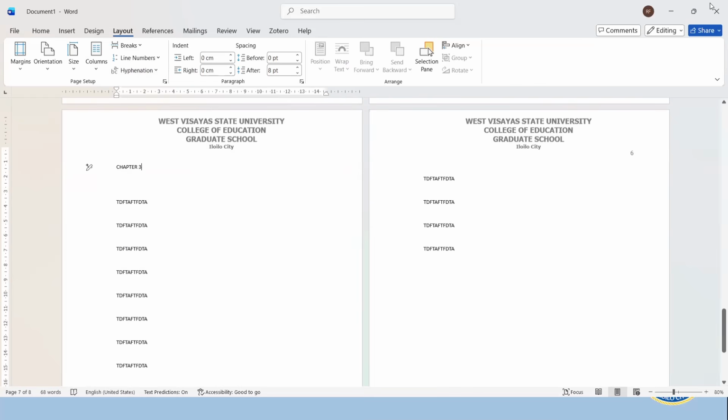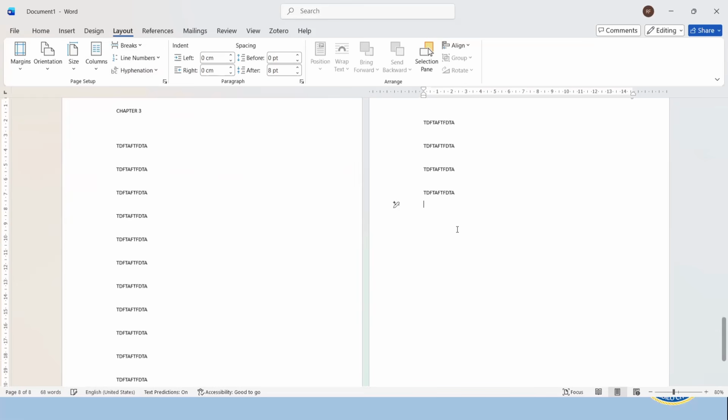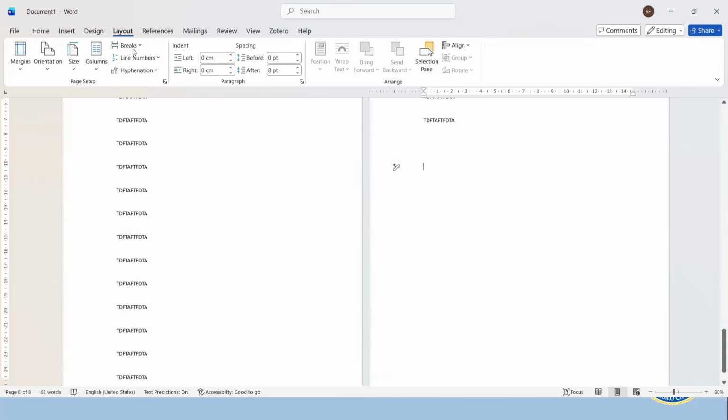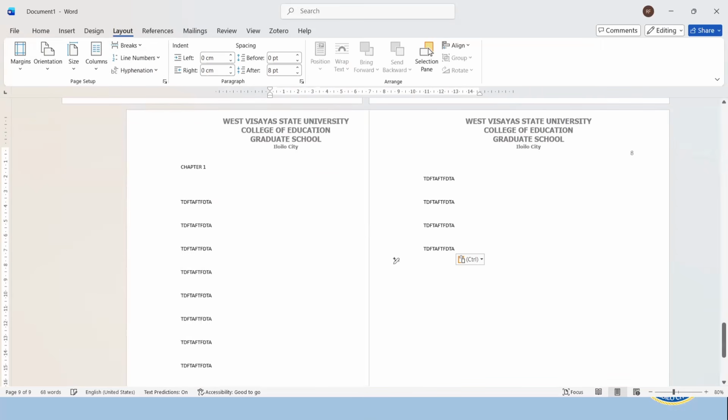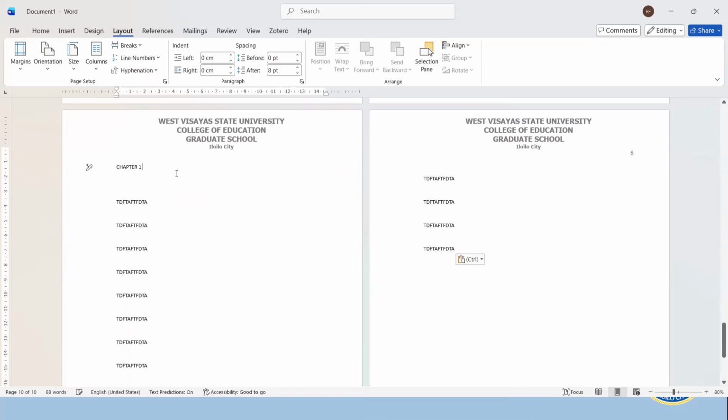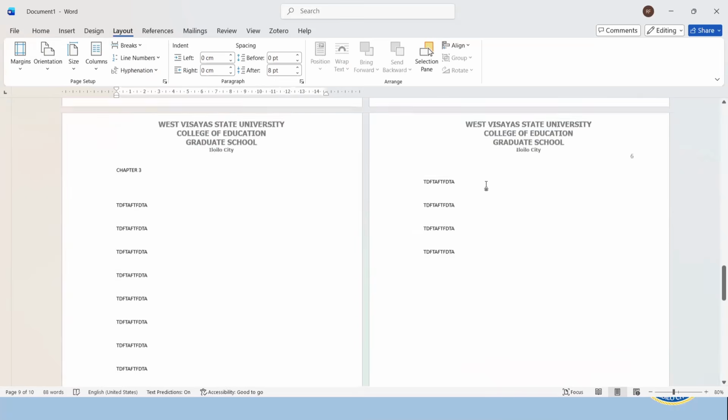I'm just typing some random text for now just to generate the backbone of our file, the paginations. And now, again, let's go to layout, click breaks, next page, and let's prepare the section for fourth chapter, right? Are we in the fourth chapter now? Yes.